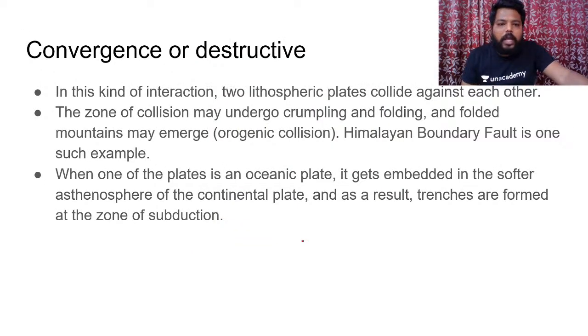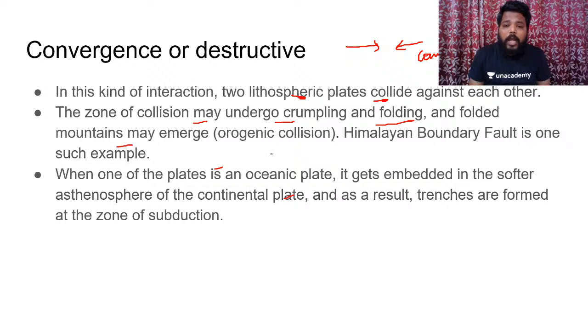While when we come to convergent plate boundaries, they are called destructive. Why? Because we would have destruction of the oceanic crust. Convergent plate boundaries are those where plates come towards each other, and where compressional force is applied. So in this kind of plate boundary movement, two lithospheric plates collide against each other, and the zone of collision may undergo crumpling and folding, and fold mountains may emerge. The Himalayan boundary fault is one such example.